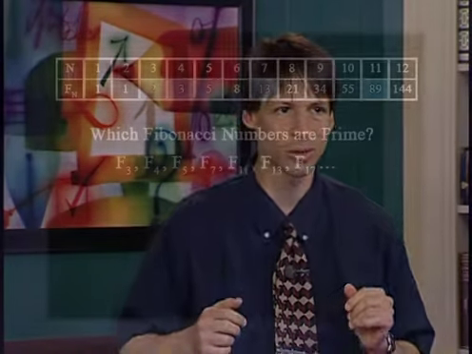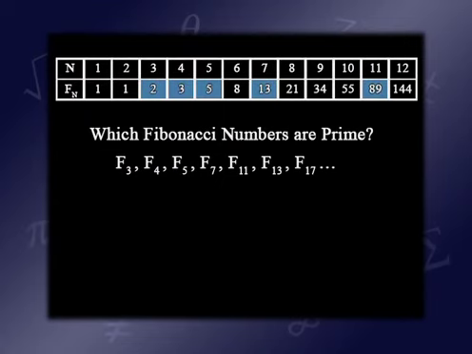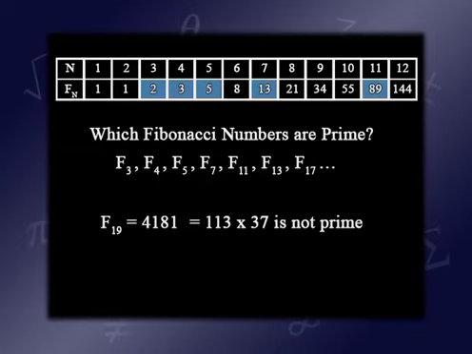But what would be more interesting is, is it the case that every prime index produces a prime Fibonacci number? Well, as is often the case with prime numbers, it's hard to pin things down. And here, if we were to go just a little farther out in the sequence, F19, 19 is prime, and F19 is 4,181, which might look prime to you, but in fact, it's 113 times 37. So F19 is not prime.